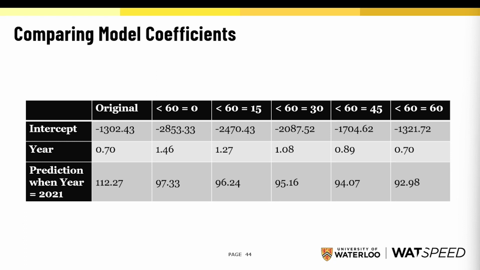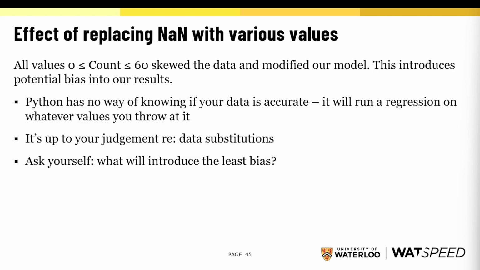When we substituted 15, 30, 45, 60, or 0 for the sentinel value less than 60, this biases our results. Any of the values we substituted skewed the data and modified our model, and this introduces potential bias into our results.